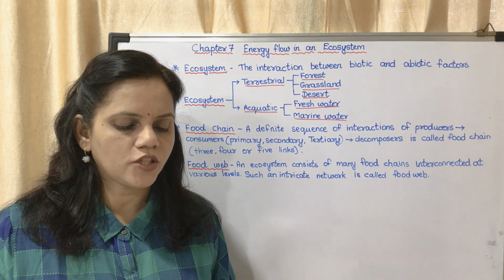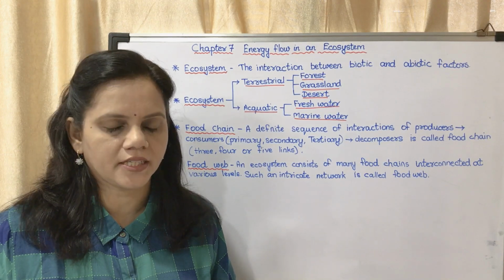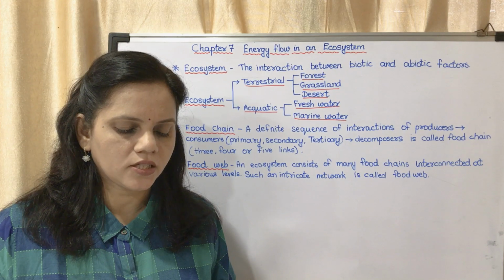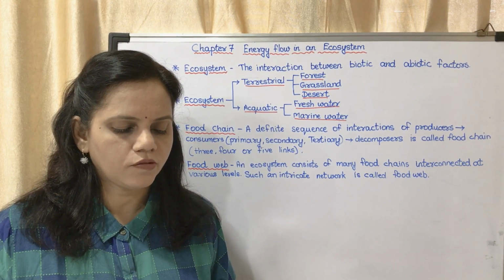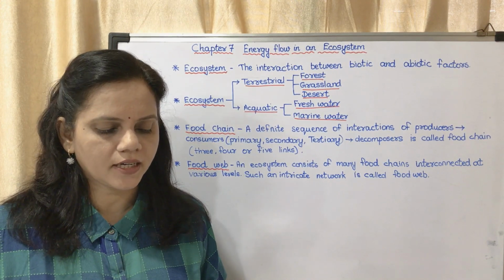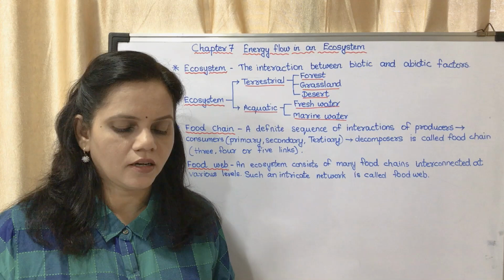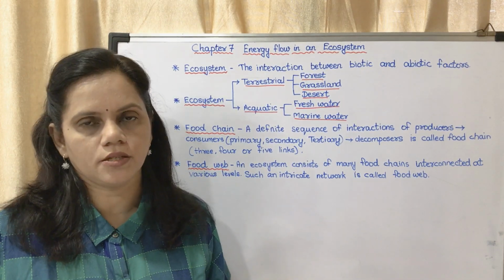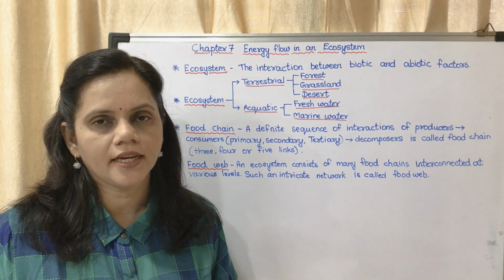Is the number of consumers in the food web fixed? No, it is not fixed. You may write the answer no. What will be the effect on an ecosystem if only one type of organism in it forms the food for several different consumers in that ecosystem? The question is, if only grass is eaten by all the animals, what would happen? The grass will decrease.